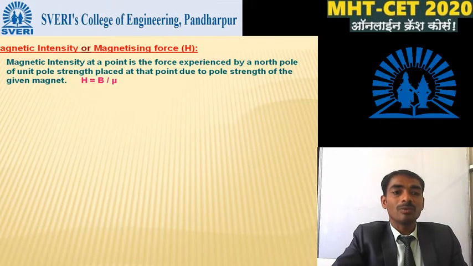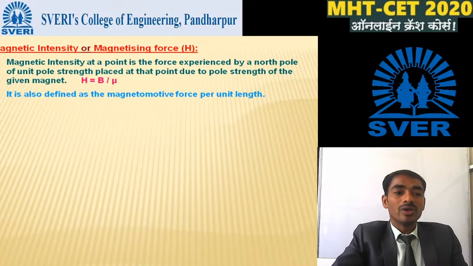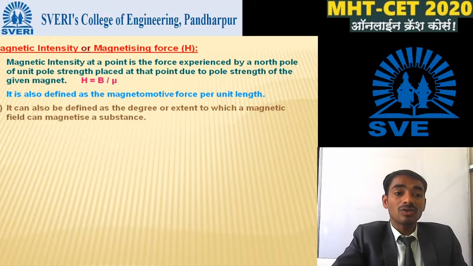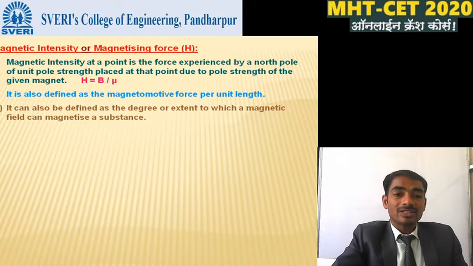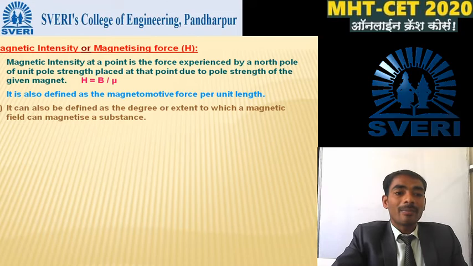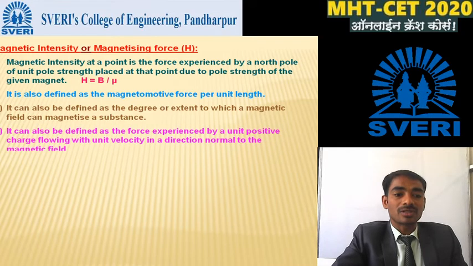H is equal to B divided by mu. It is also defined as the magnetomotive force per unit length. Again, we define it as the degree or extent to which a magnetic field can magnetize a substance.